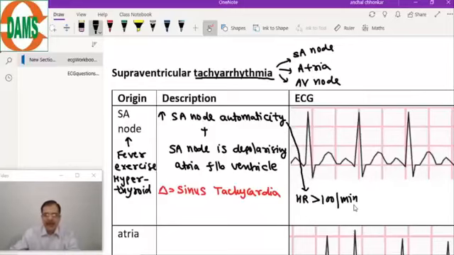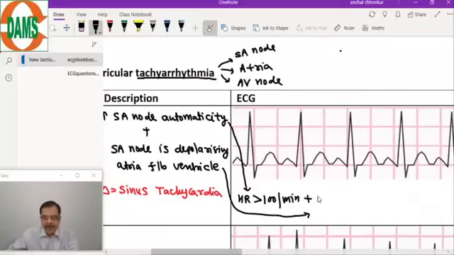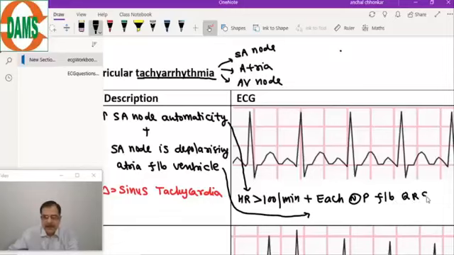And the second one, the SA node is depolarizing the atria followed by the ventricle. So the second criterion for diagnosis of sinus tachycardia will be each P wave followed by QRS complex.